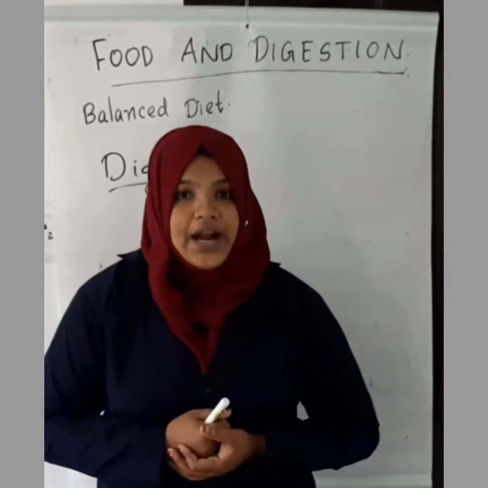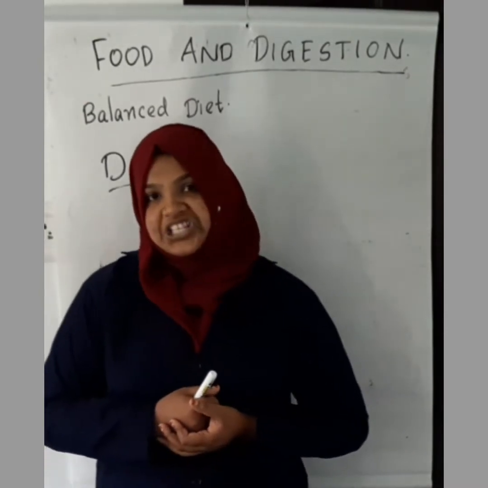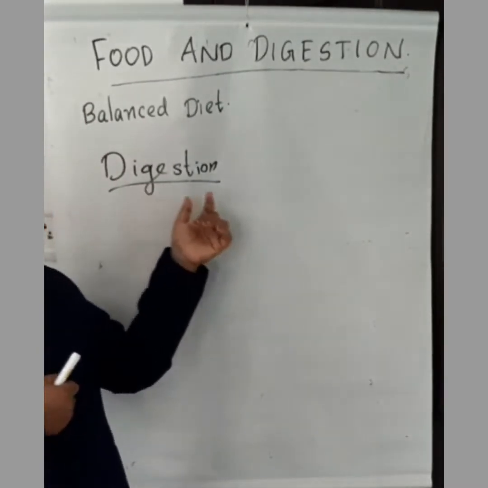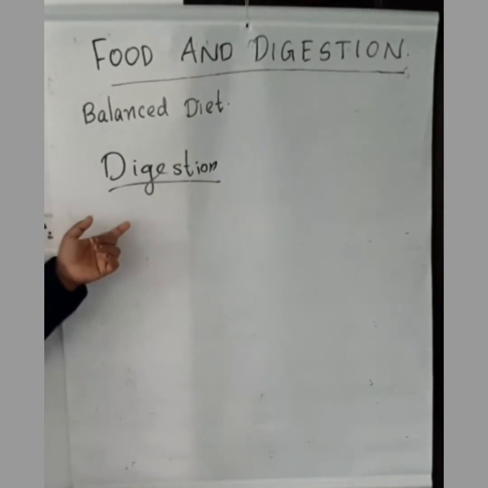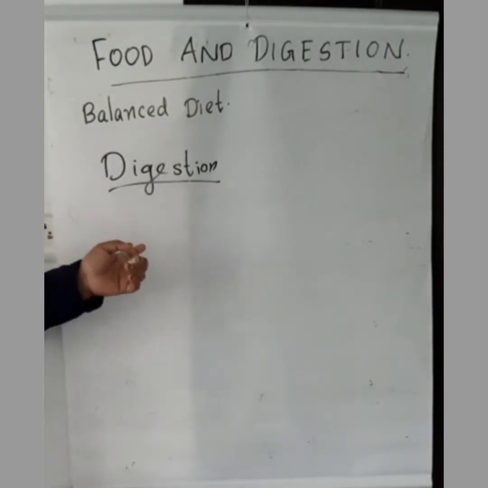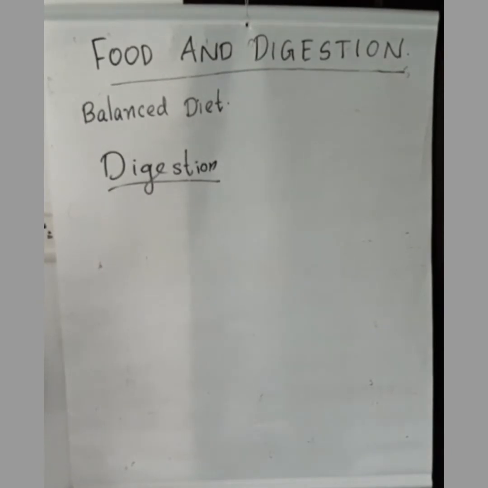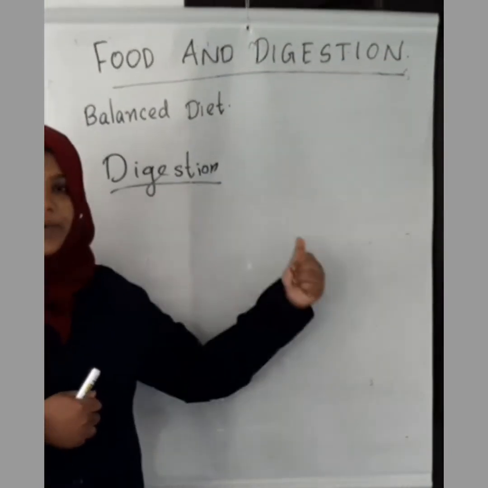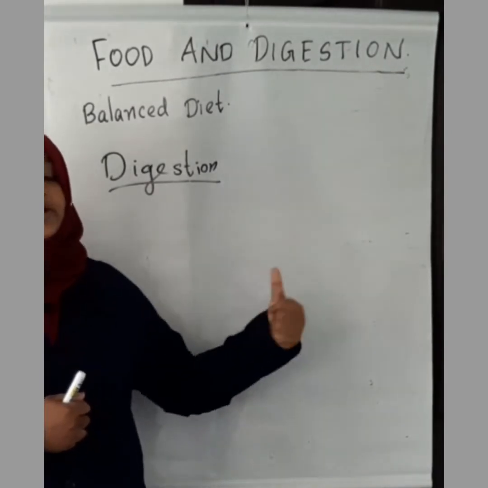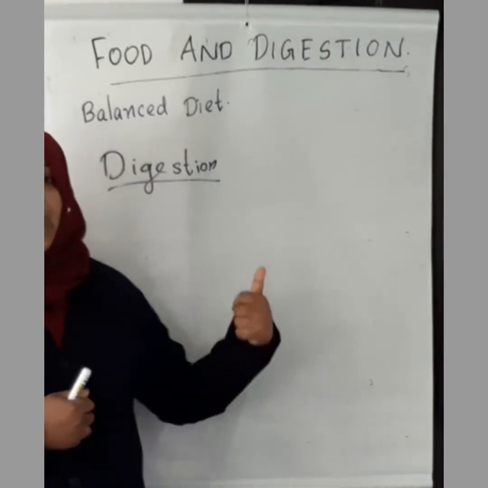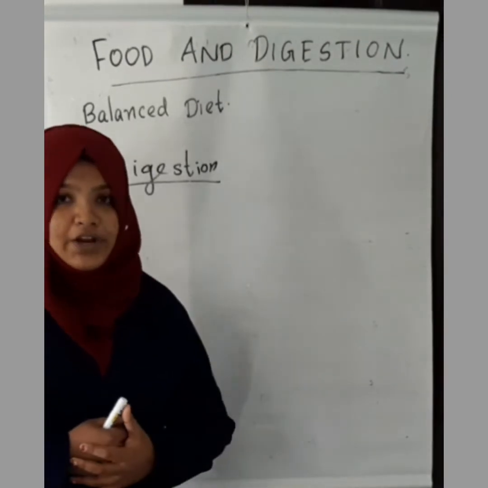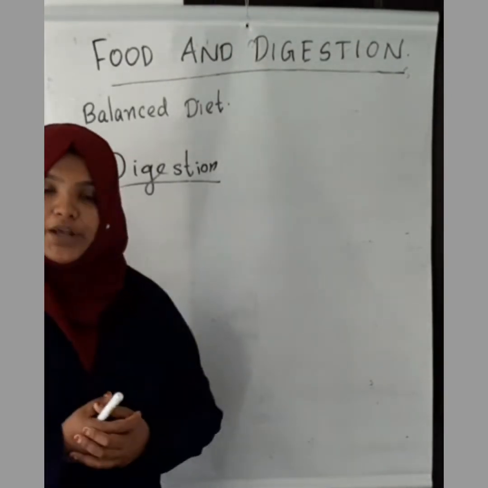That process is known as digestion. What is meant by digestion? Yes, the process of breaking down food into a simpler form that can be used by the body. We have to break the food into simpler form, then only can our body use it.